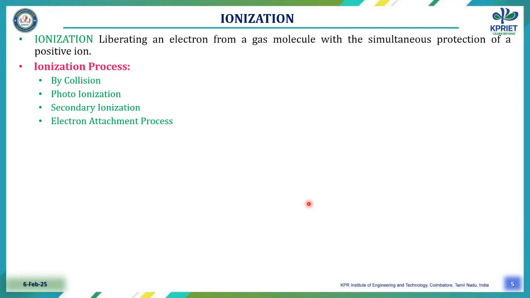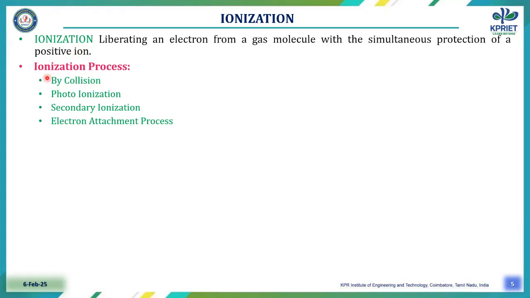First and foremost, the process leading to breakdown in the gaseous medium is nothing but ionization. What is meant by ionization? Ionization is the process of liberating an electron from a gas molecule with the simultaneous production of a positive ion. This positive ion leads to the breakdown in the medium. There are various types of ionization process. This is the basic ionization process.